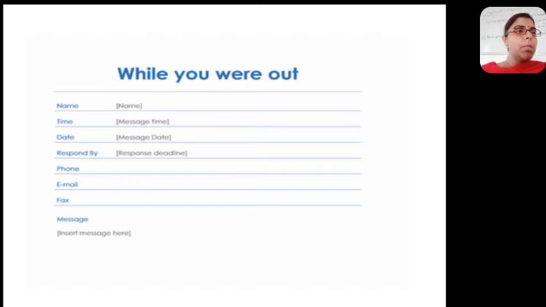If the guest is in the room, you will immediately call the guest and inform him about the visitor, or inform him about the call. But in case the guest is not present in the room, you will check the location form, whether the guest has left any location form or not. The location form basically tells you about the guest's whereabouts.